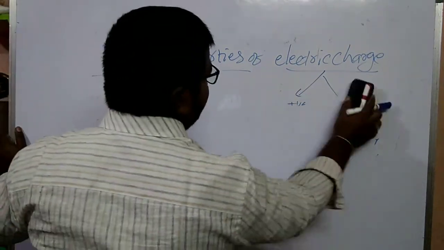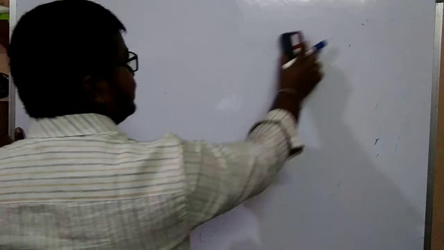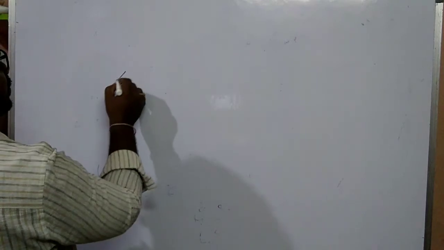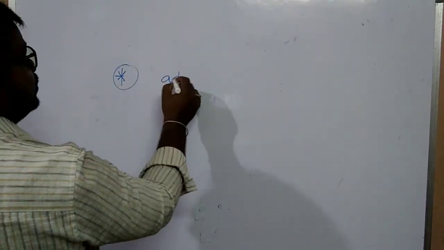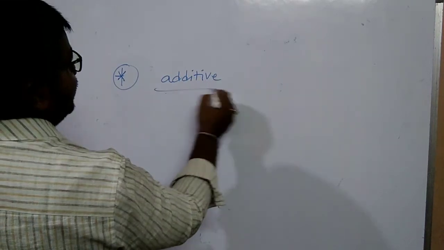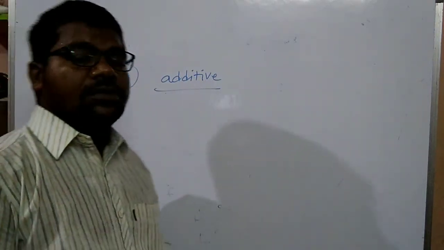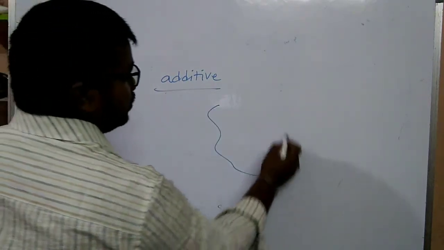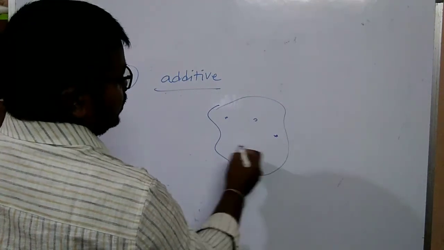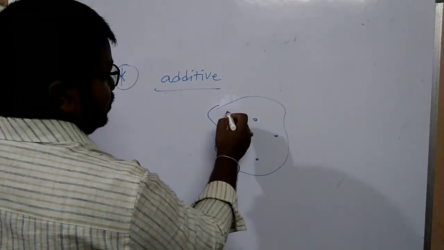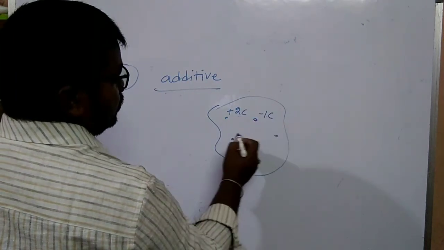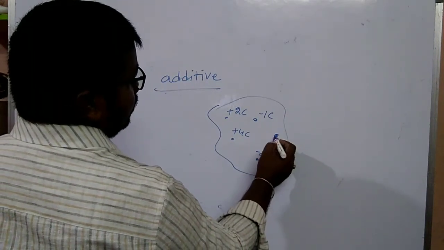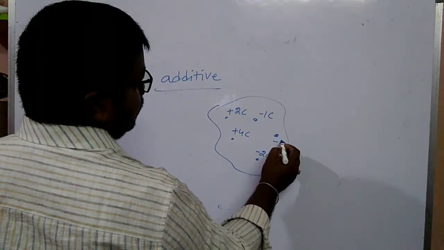Based on additive nature and quantization, some problems are asked in lower classes. First, additive nature. Consider a body with charged particles of 2 coulomb, minus 1 coulomb, plus 4 coulomb, minus 2 coulombs and minus 3 coulomb.